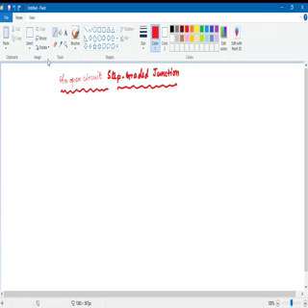So first, as we join the P and N type semiconductor at the boundary, a P-N junction is formed.